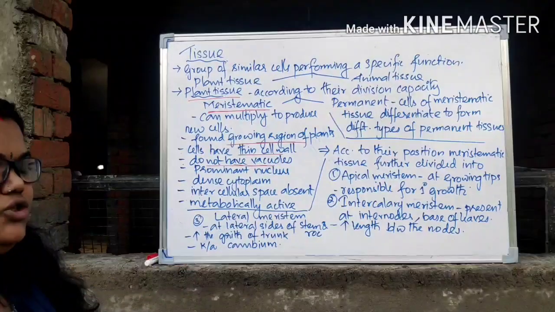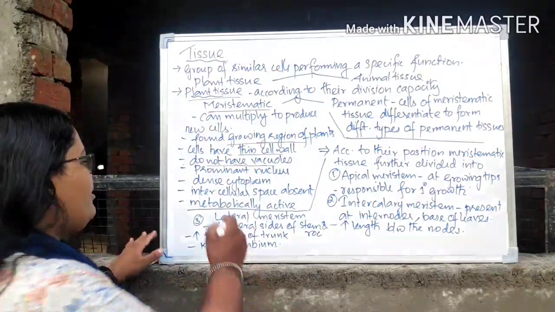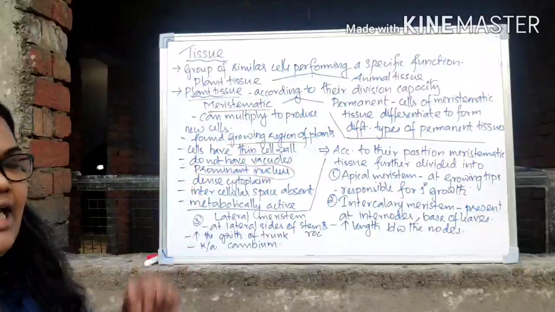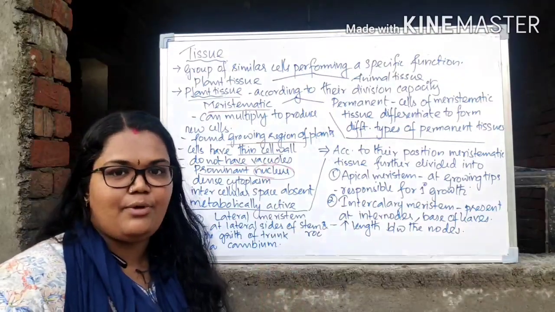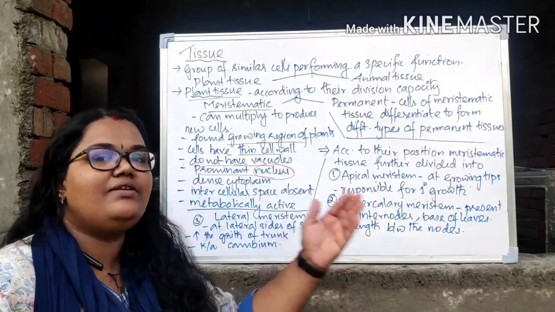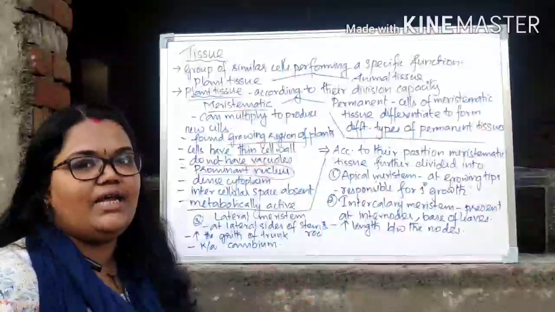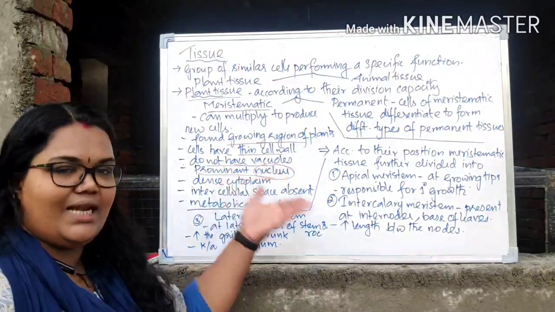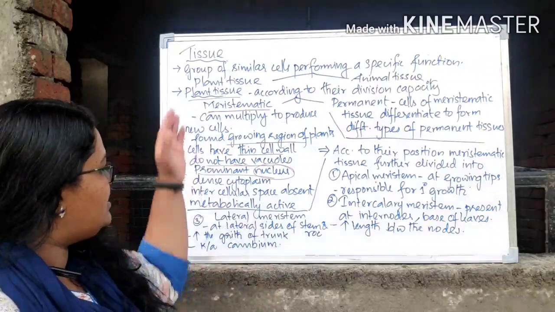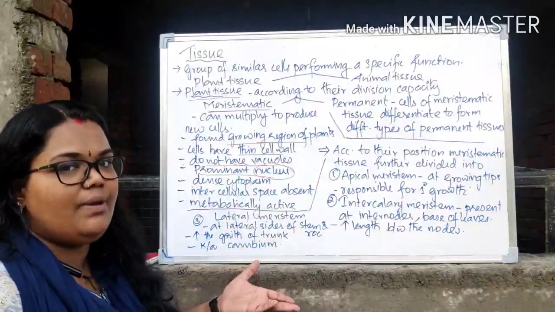And in this meristematic tissue, you can see there will be a large central nucleus, or we can say that they will have a prominent nucleus. Why do we say they have a prominent nucleus? They have a prominent nucleus because the main function of these cells is continuous division. So that's why the nucleus, the brain of the cell, right? Cell division is actually controlled by the nucleus. So that's a must for that cell. So this meristematic cell has a prominent or large nucleus.